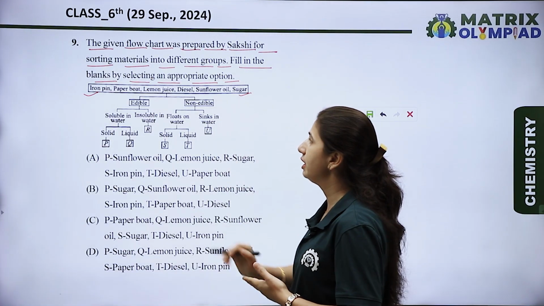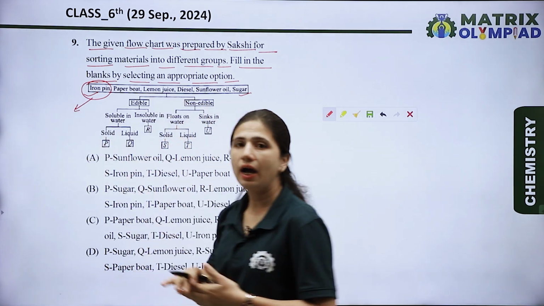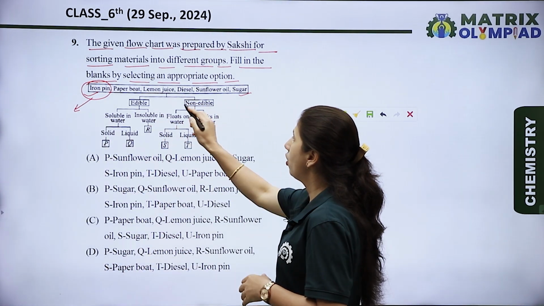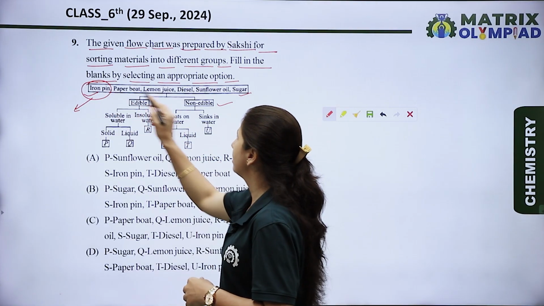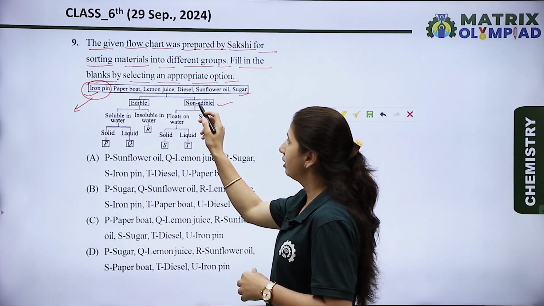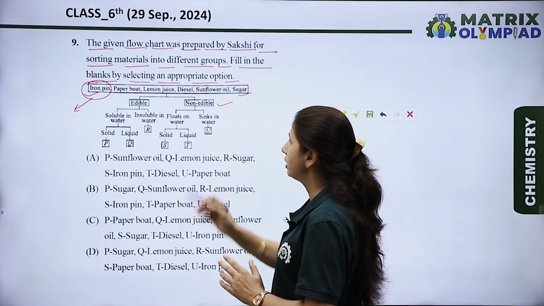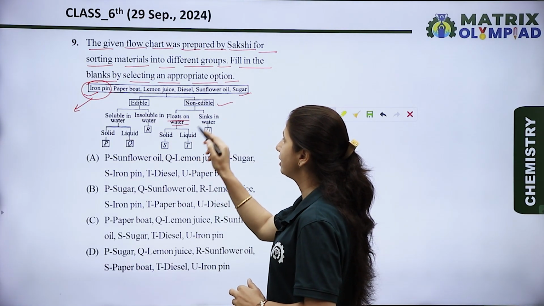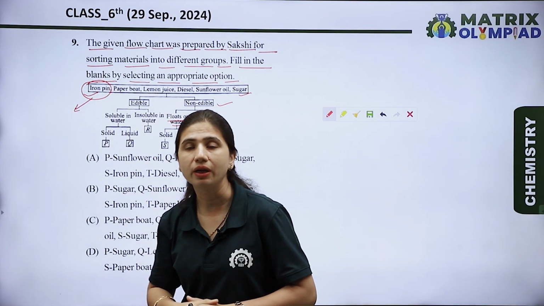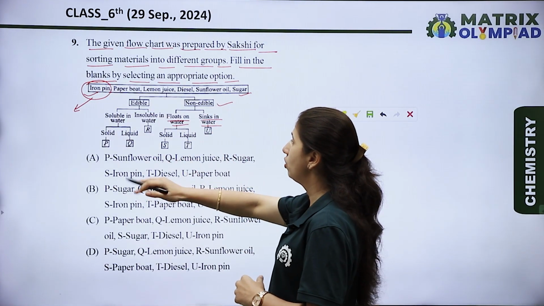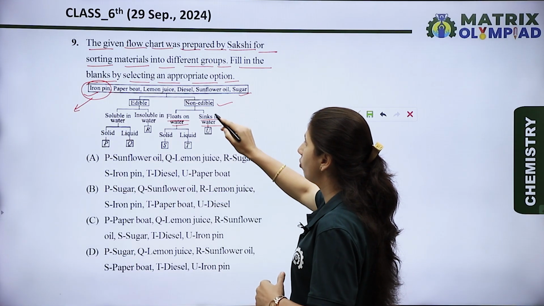Now let's see the first, iron pin. We know that iron pin is a non-edible substance, and non-edible substances are further classified into two categories: floats on water and sinks in water. Iron pin does not float on water; it sinks in water.